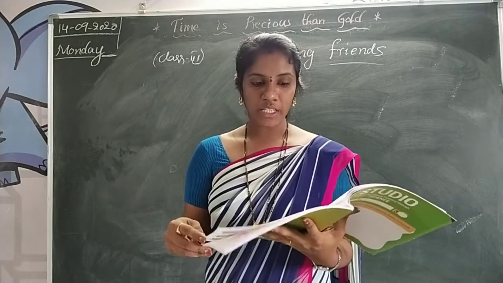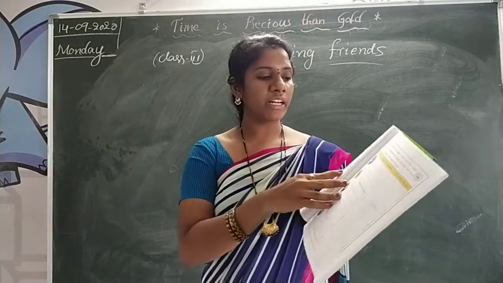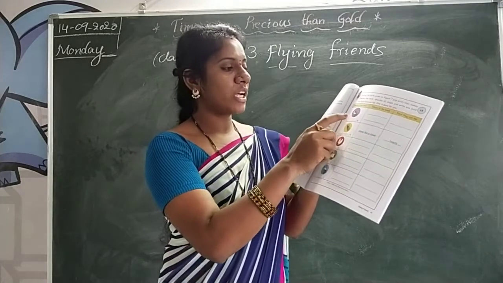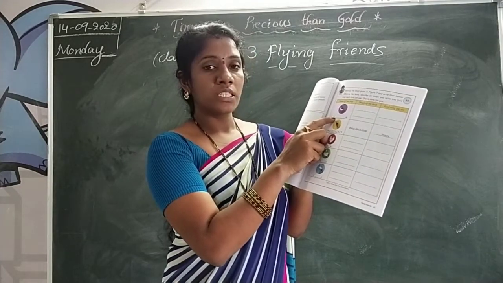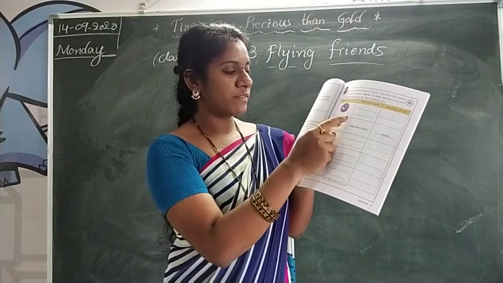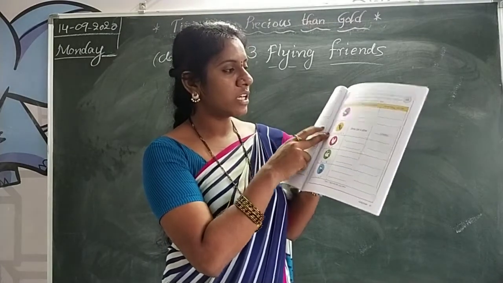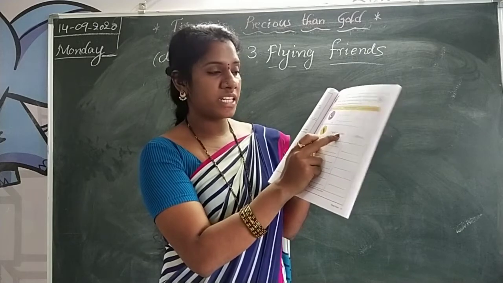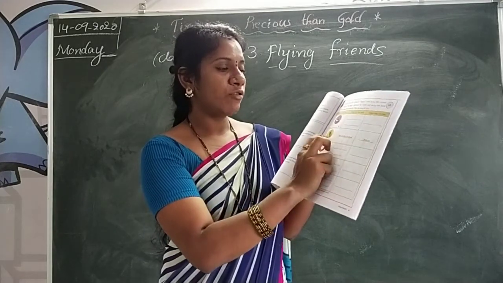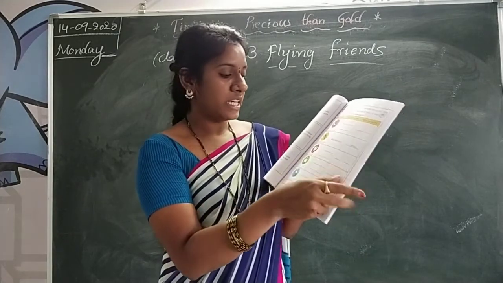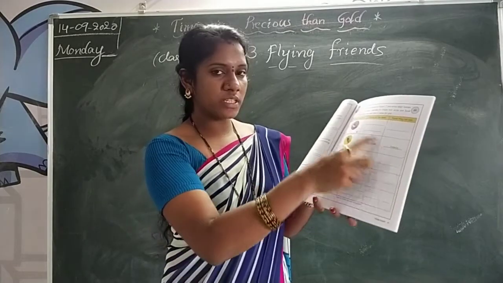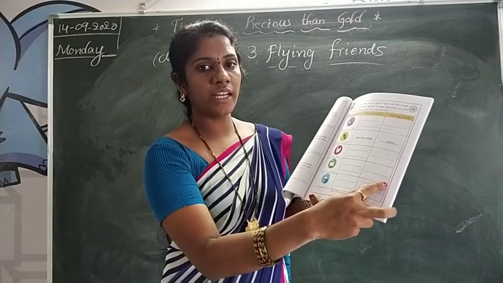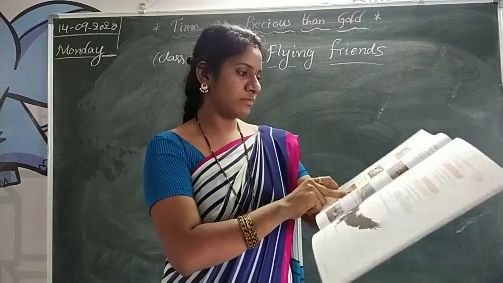So next one, page number 41, you have activity 3.5. Here they are given the names of the birds. So here you have to write what this bird is. Sparrow. Then write the sparrow spelling. Here one is already given. And see the shape of the beak. It's like a chisel. And the food they can eat. Woodpecker eats insects. Like that you have to write all these birds: bird names, shape of the beak, and food they eat.